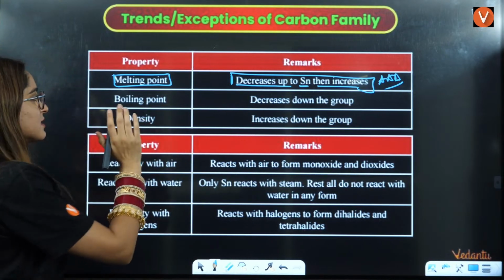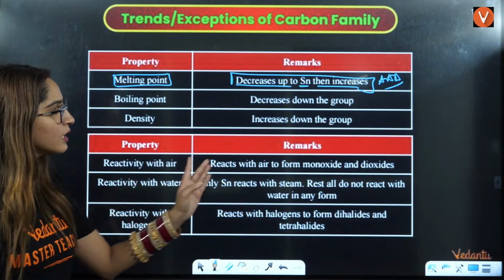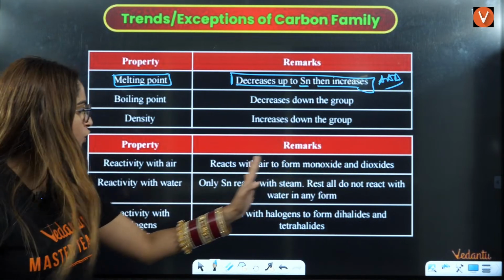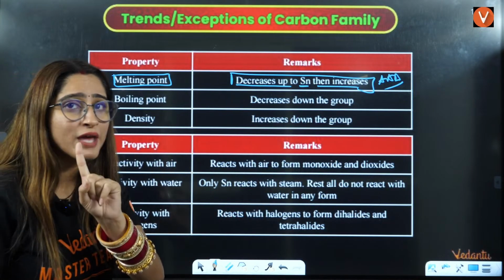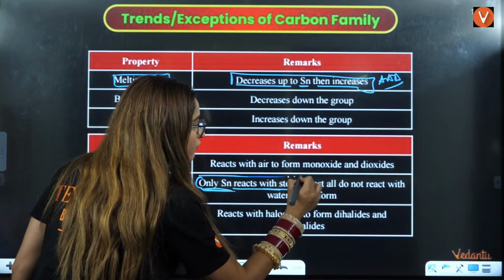Boiling point decreases, density also increases, there is no exception. Now chemical property: reacts to form monoxide, dioxide, only tin. Now this is very important. Only tin reacts with steam, okay? Only tin will react with steam.